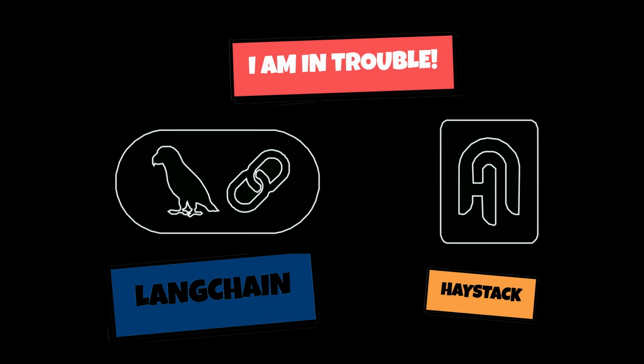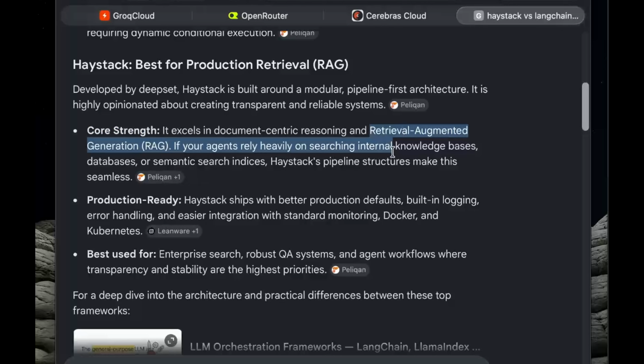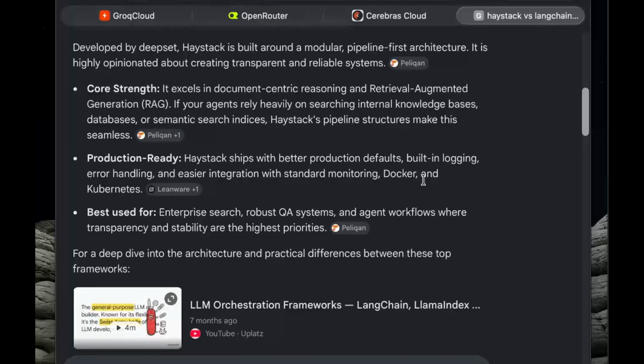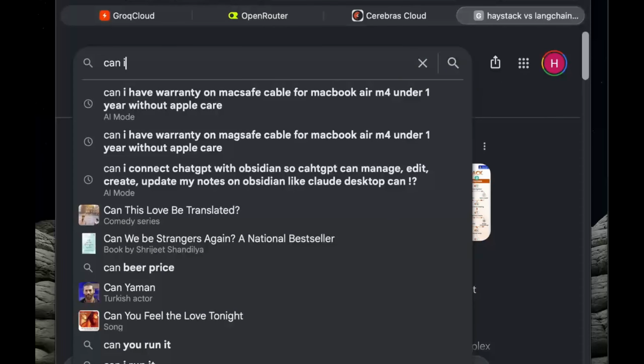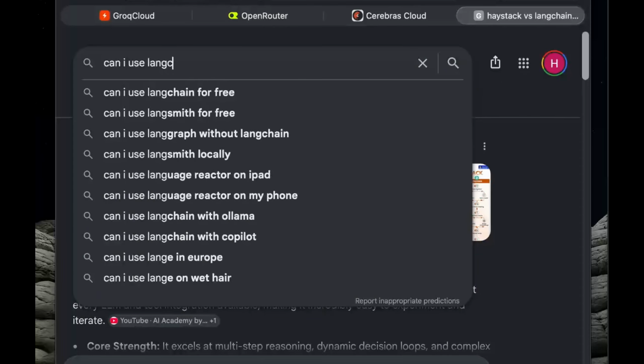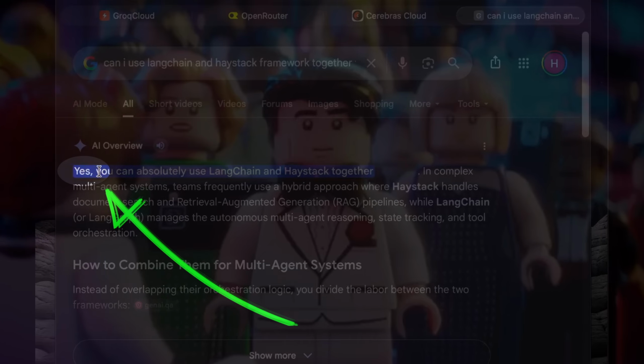I'm in trouble, confused whether to use LangChain or Haystack. The core strength: if your agents rely heavily on searching internal knowledge bases, databases, or semantic search indices, Haystack's pipeline structure makes this seamless. Production ready. Okay, let's search: can I use LangChain and Haystack together?